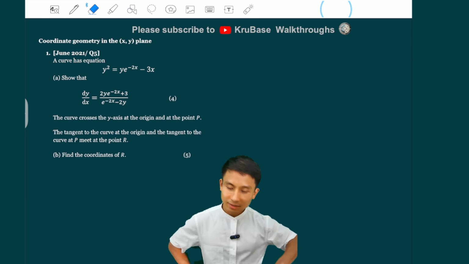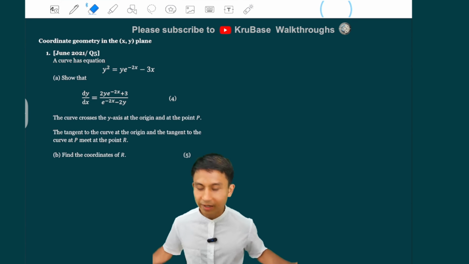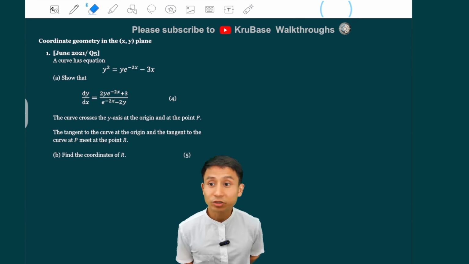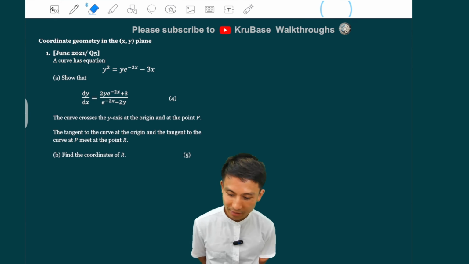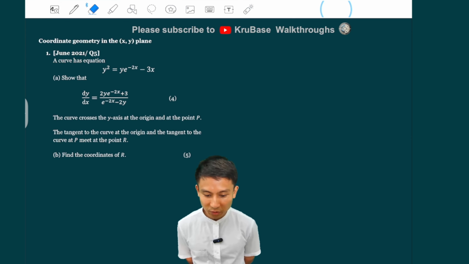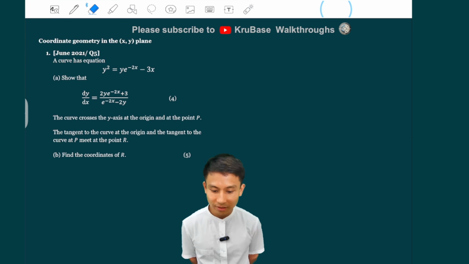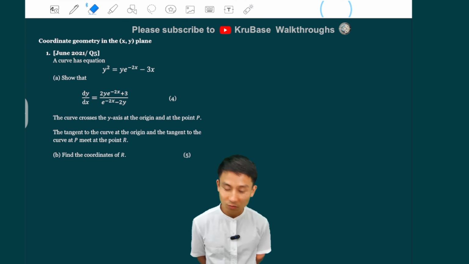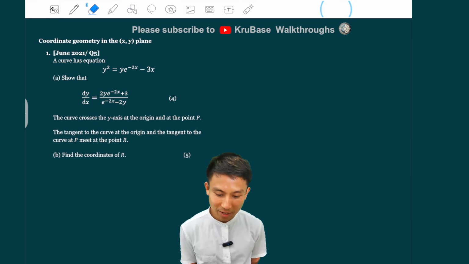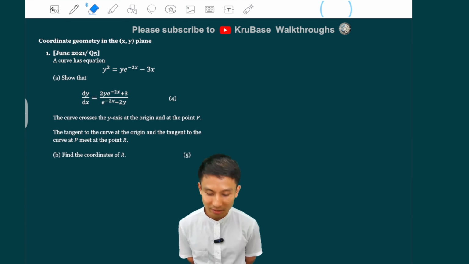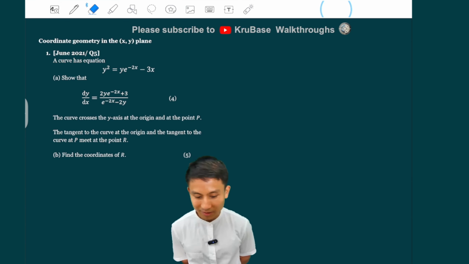Now let's have a look at the next topic, coordinate geometry in the xy plane. Things like parametric equations here. Take this one, June 2021, question 5. A curve has an equation y squared equals y e to the minus 2x minus 3x. Part A: show that dy by dx is that.